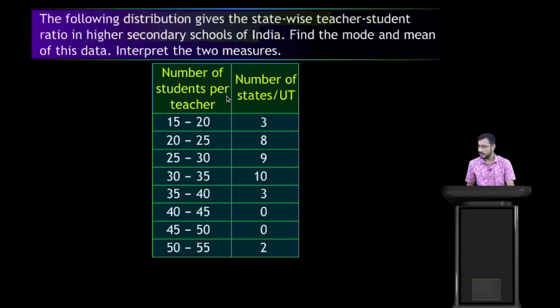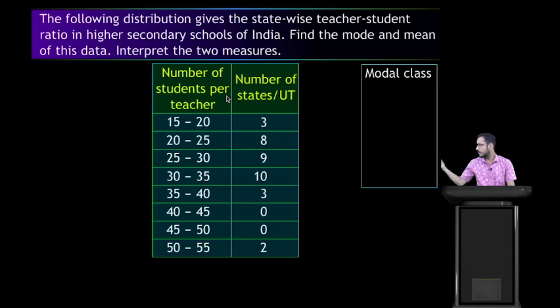First, you can see the number of students per teacher and the number of states or UTs. We find the model class first. And what is the model class? Model class means the class with the maximum frequency.